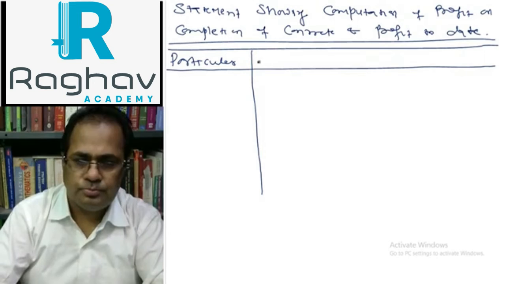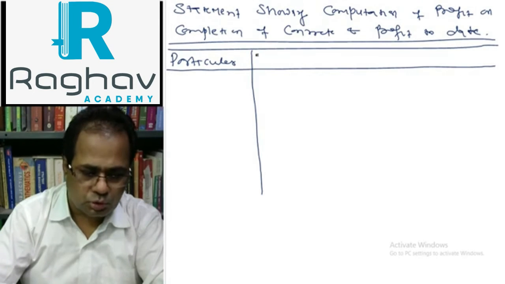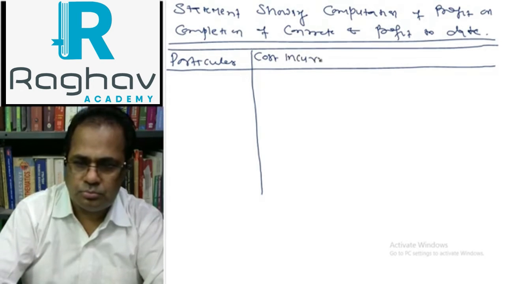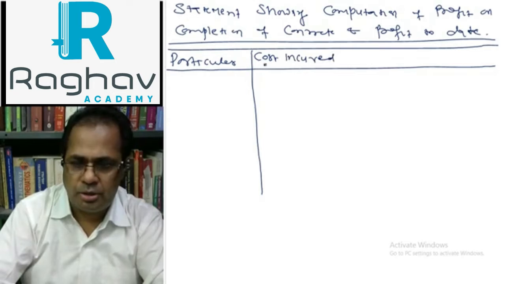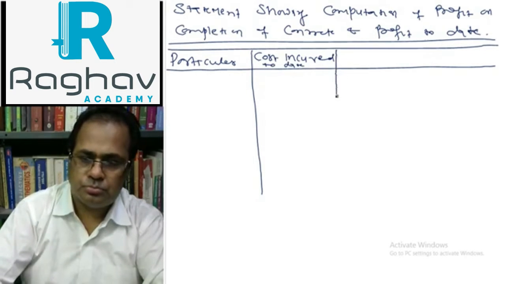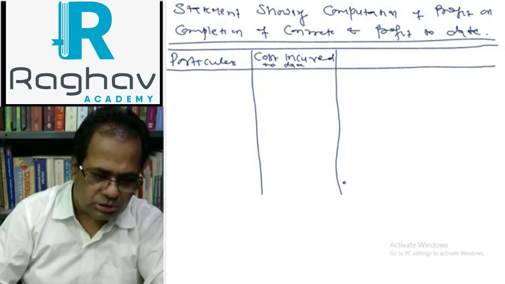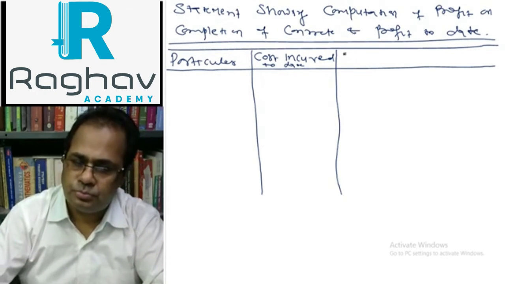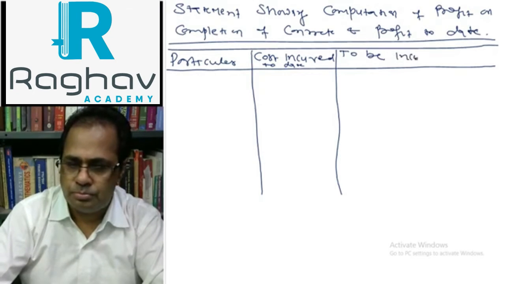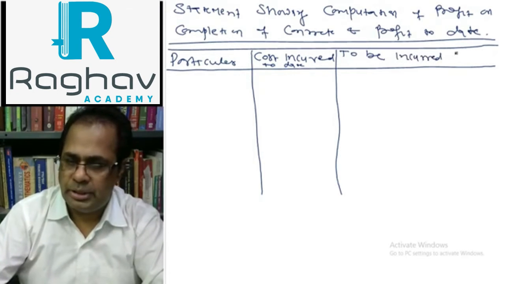Cost incurred to date, cost to be incurred, and this is your total.